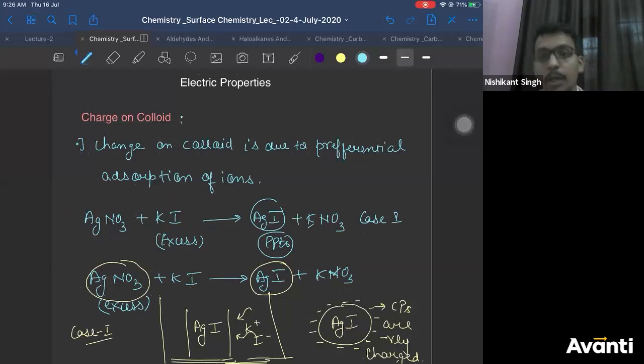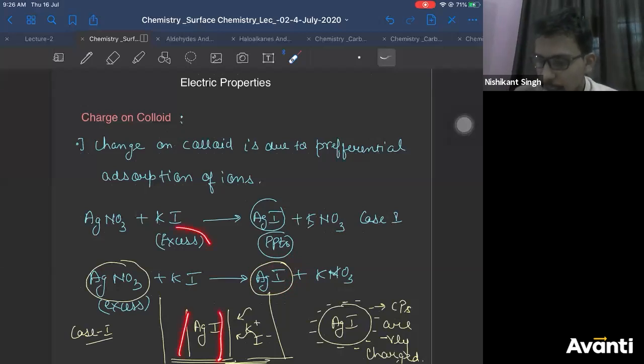Now, this precipitate will be converted into colloidal particles. That is by which process? Peptization. Peptization will lead to the colloidal particles. Let us see how it happens. If you see this carefully, this silver iodide which is formed over here, since you have taken KI in excess, will be having K+ and I- around it. So out of these two ions, AgI will adsorb which ion?